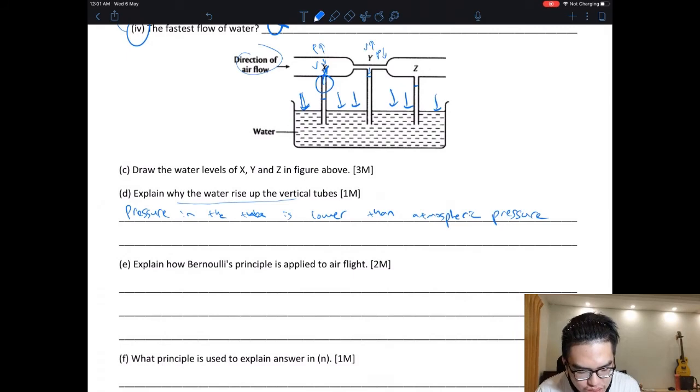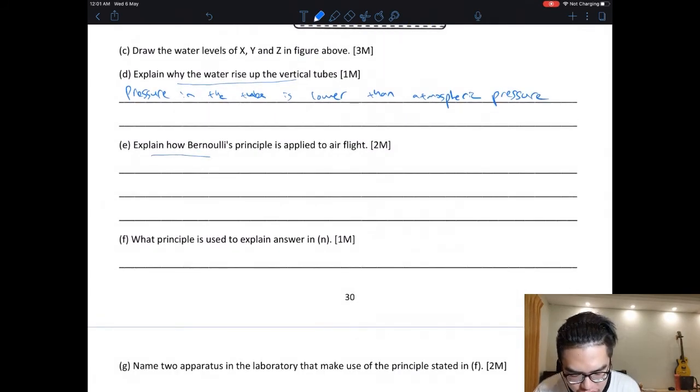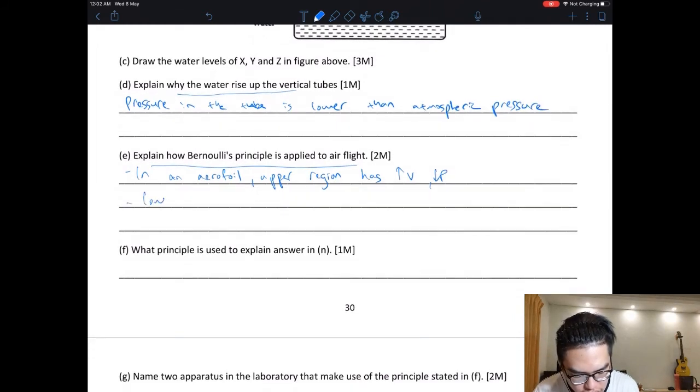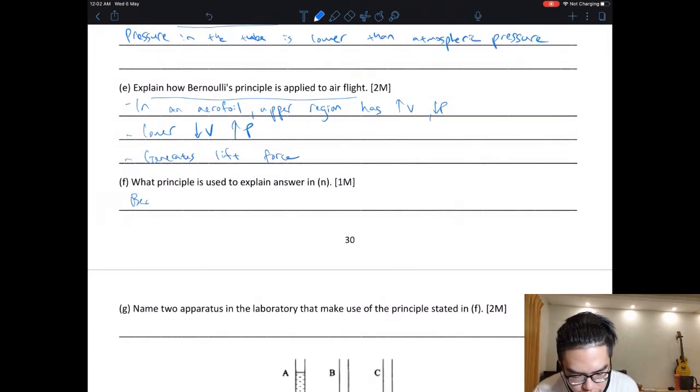Okay, explain how Bernoulli's principle is applied to air flight. Okay, so in an aerofoil, please say aerofoil. Okay, upper region has high velocity, okay, low pressure, and then lower region has low velocity, high pressure. So generates lift force. Okay, how do you explain this answer? Bernoulli's principle.